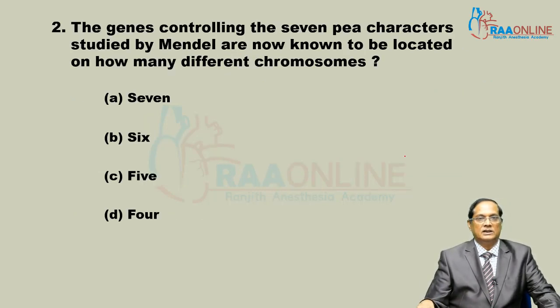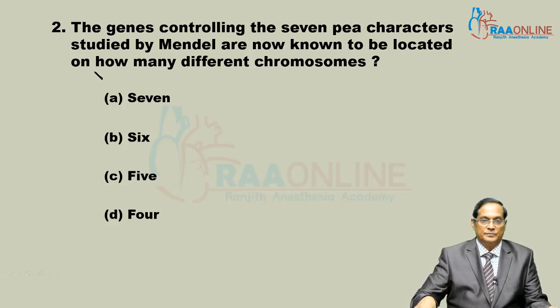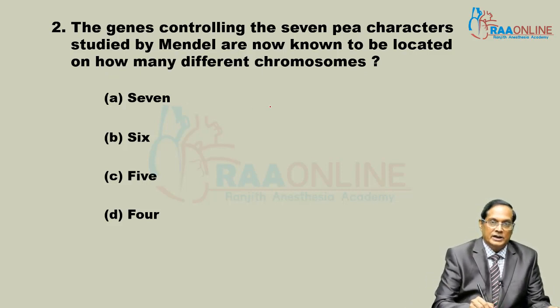Now come to the second one. The genes controlling the 7 characters of pea studied by Mendel are now known to be located on how many different chromosomes? They are located on 4 chromosomes.